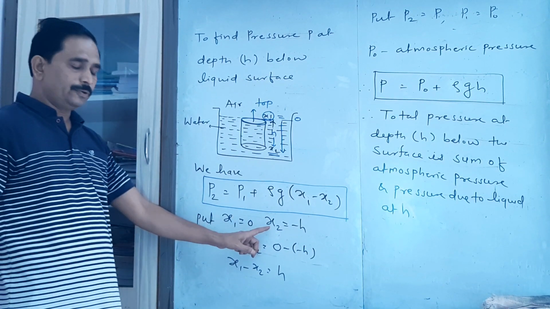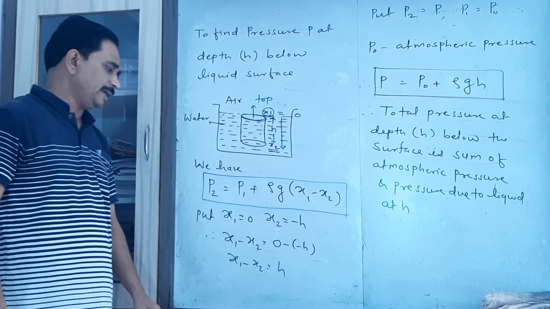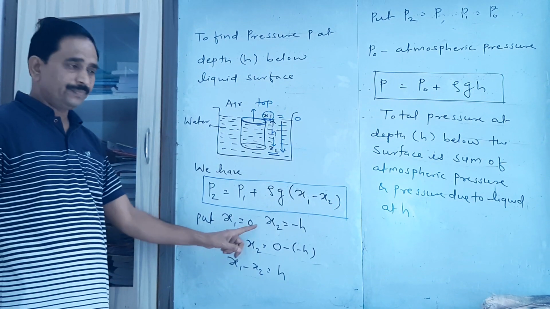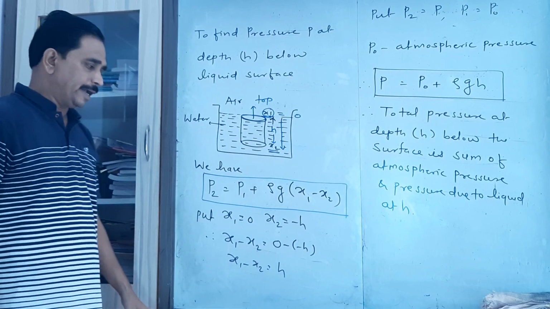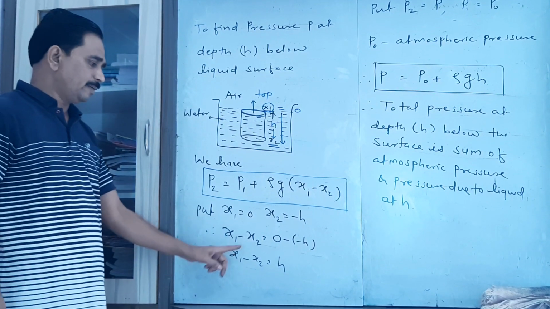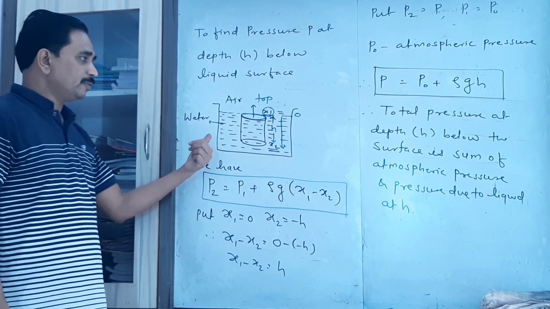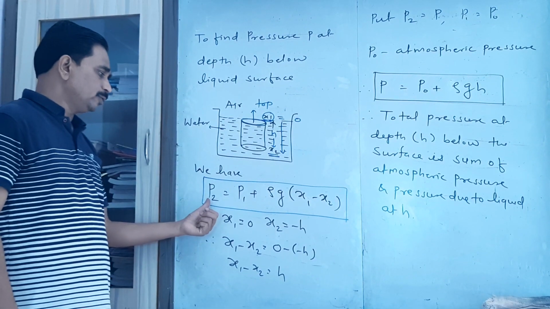So that's why I have to put x2 equal to minus h. If we put these two values, x1 equal to 0 and x2 equal to minus h, then we have x1 minus x2 equal to simply h. Now you have to again put the values of pressure.